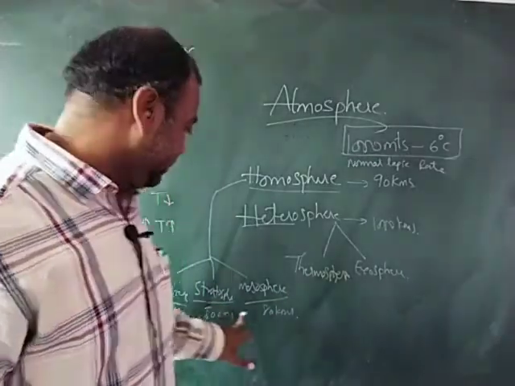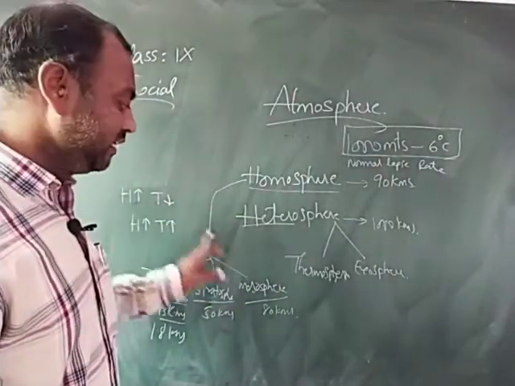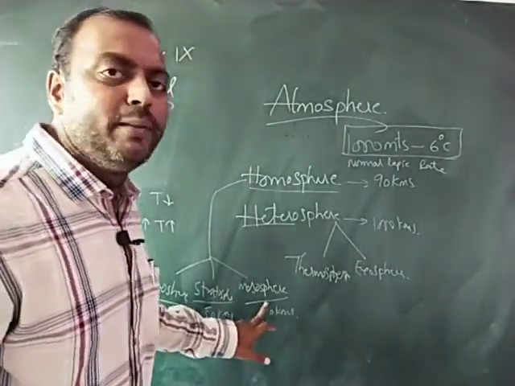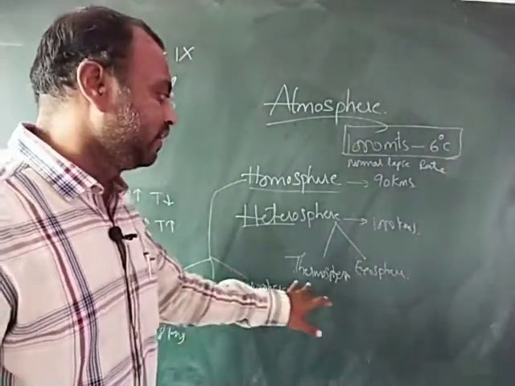That means again the same kind of thing. The temperature decreases as the altitude increases in the mesosphere. The only speciality of this mesosphere is that the meteoroids are burnt here. That is the speciality of the mesosphere.